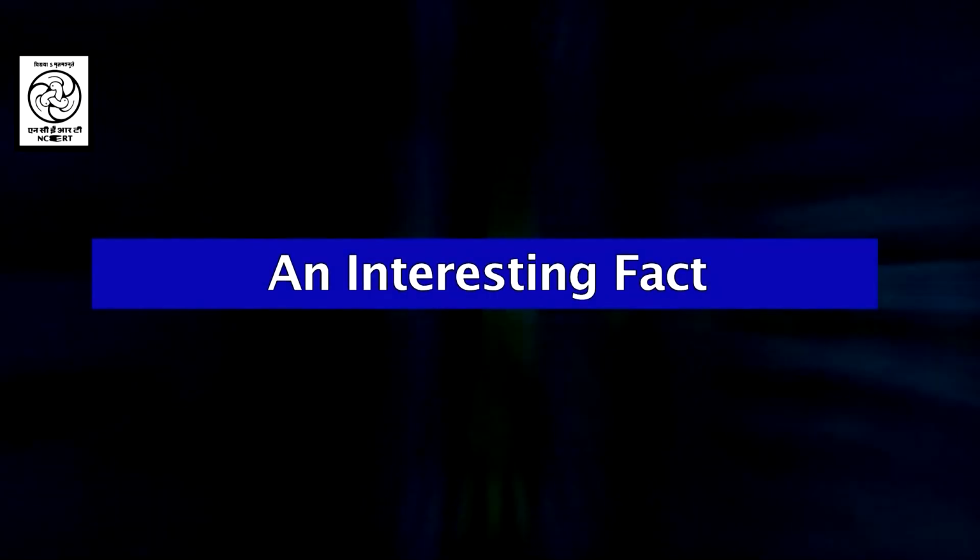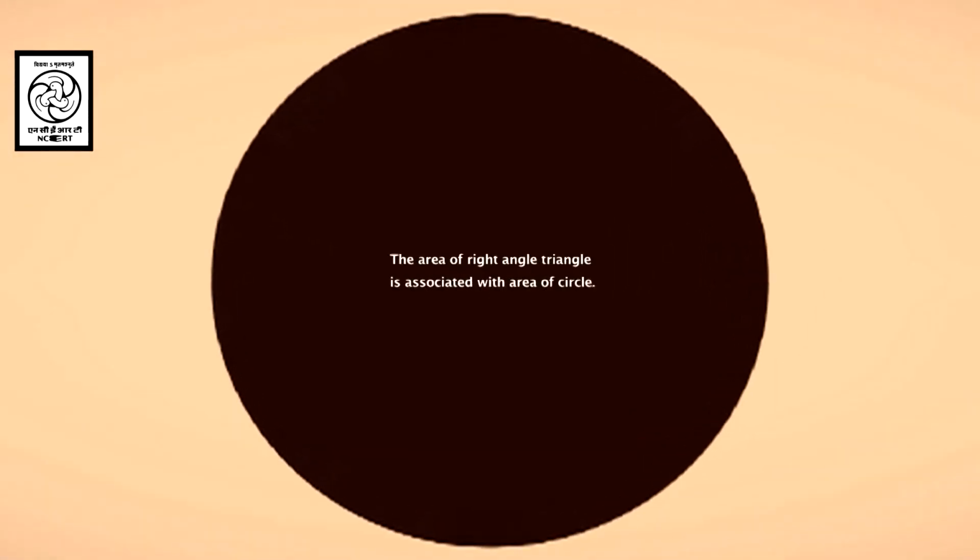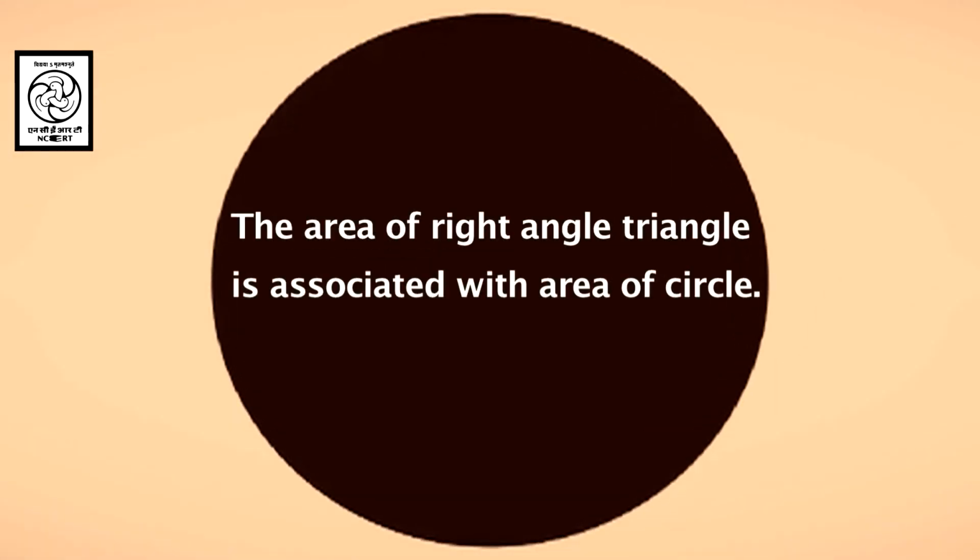Now, we move to an interesting fact. Have you ever wondered that the area of a right angle triangle can be associated with the area of a circle? I am sure you haven't. So, let us see what is the relation between these two geometrical objects.